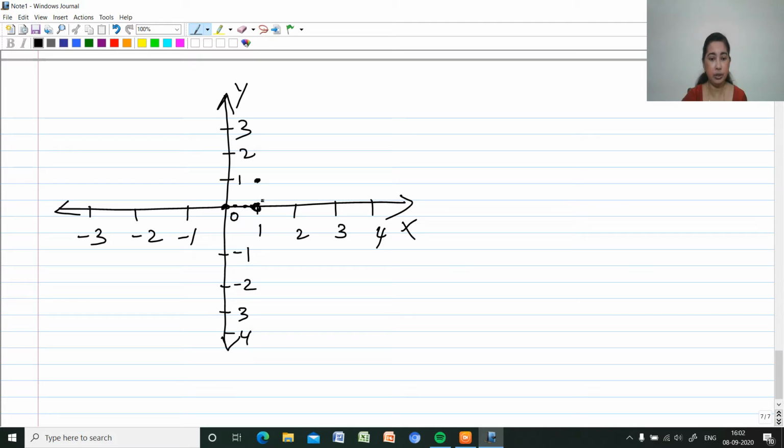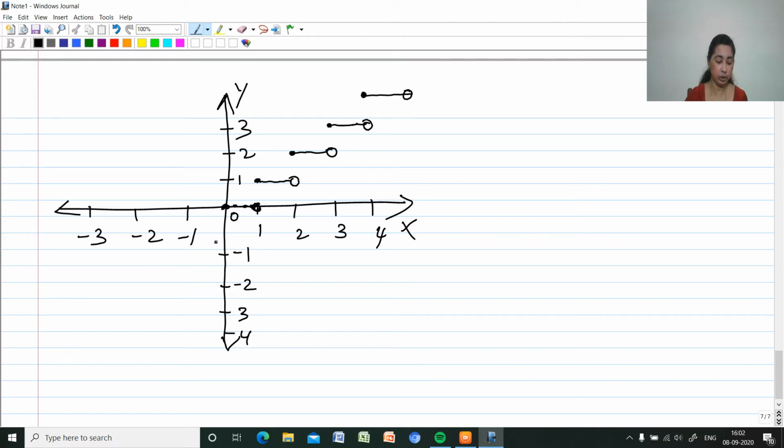Then for 1.1 also it will be 1, 1.2 also it will be 1, whereas for 2 it won't be here, it will be at 2. Same way it goes on. At 3 there won't be the earlier image, it will be at the integer part of 3, which is 3 itself. So for 3.1 also it will be 3, 3.2 also 3. For 4 it won't be at 3, it will be at 4. So this way we get a step graph.